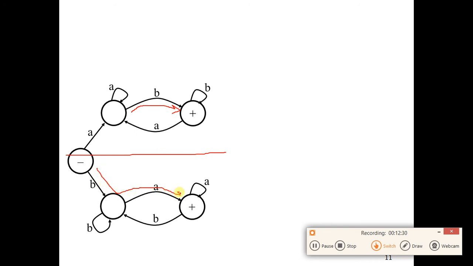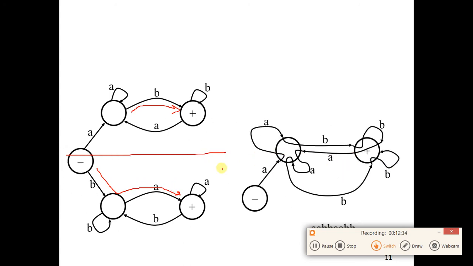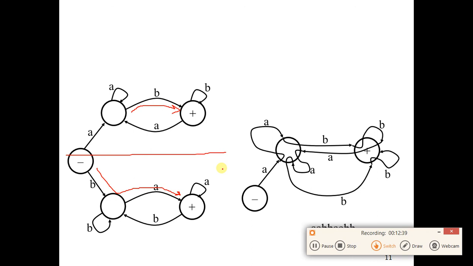So for the next lecture we will discuss the even language in detail, and we will also see how we can define automata for even language.